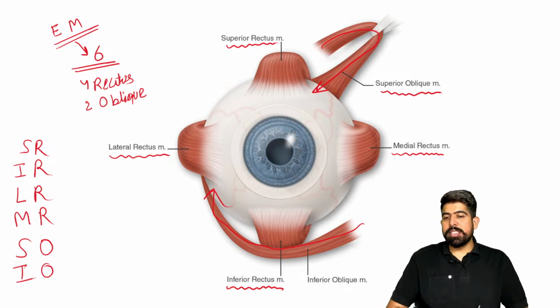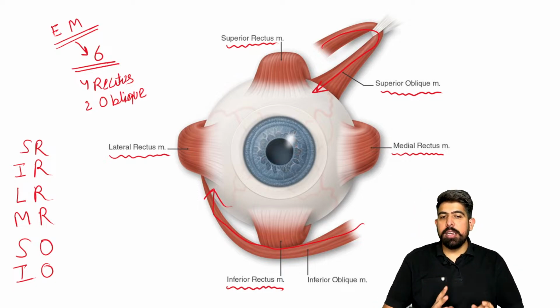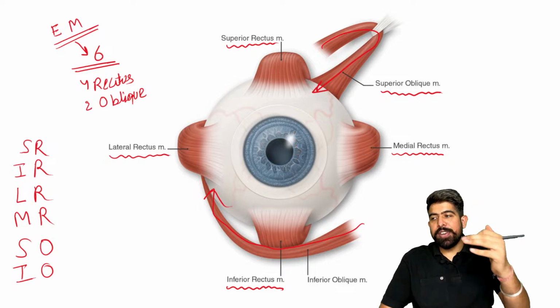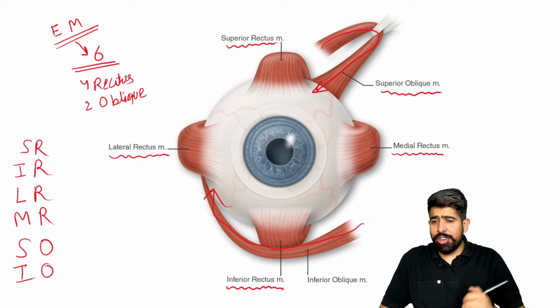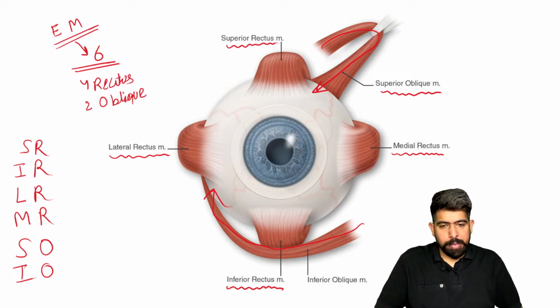So how many muscles in total? We have six muscles. This is all about the six extraocular muscles: superior rectus, inferior rectus, lateral rectus, medial rectus, superior oblique, and the inferior oblique.